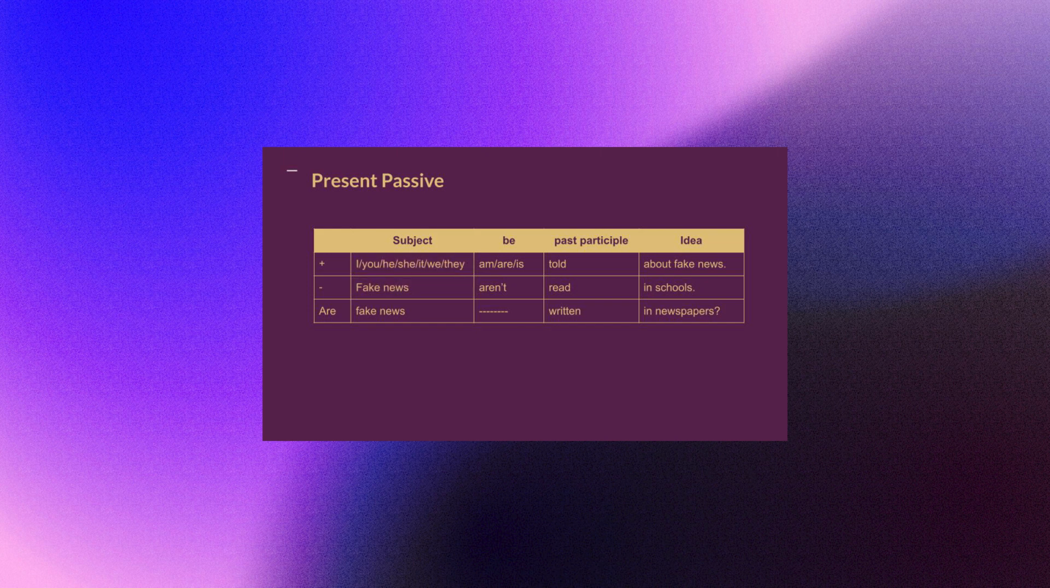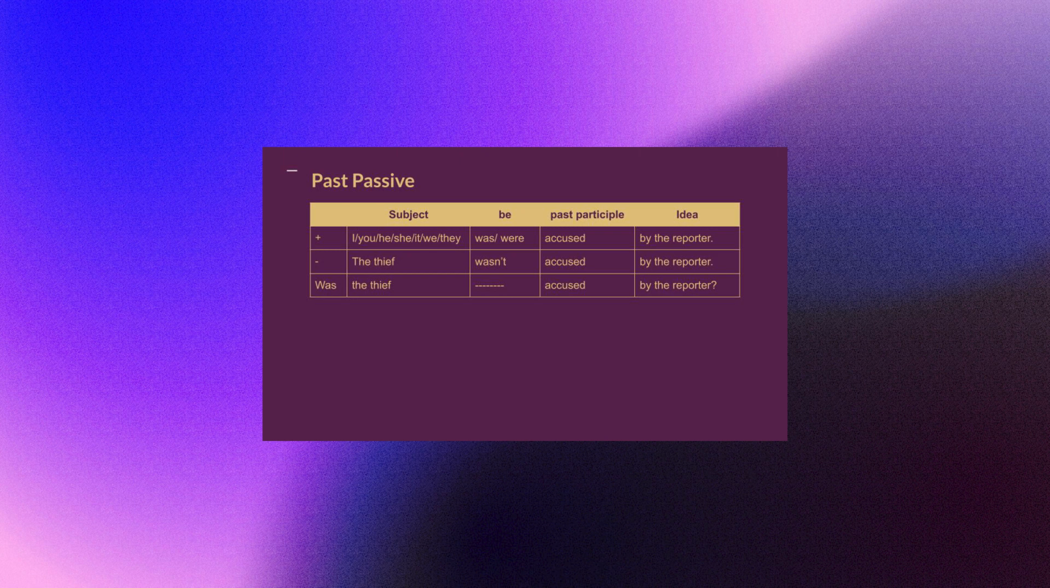And for example, fake news. We have some examples. I am told about the fake news. Fake news aren't read in schools. Remember that in questions you need to change the verb to be at the beginning. Are the fake news written in newspapers?